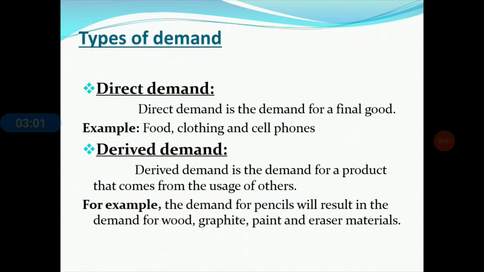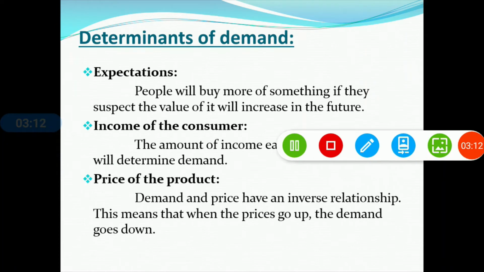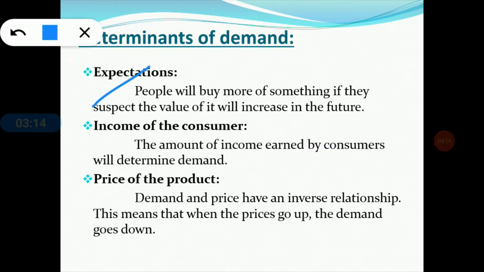Now we are going to the next slide, which indicates some determinants of demand. The first determinant is the expectation of consumers. People will buy more of a product, goods or services if they believe the value of the particular commodity will increase in the near future. That's why the amount of demand will change due to an expected increase in price.